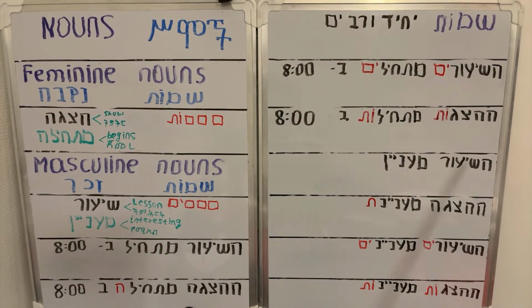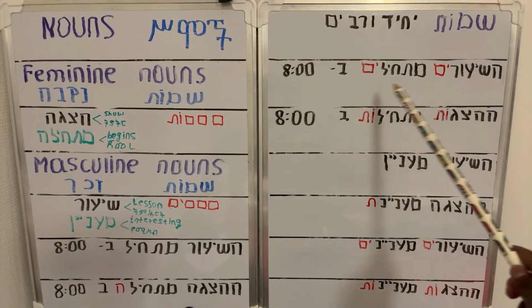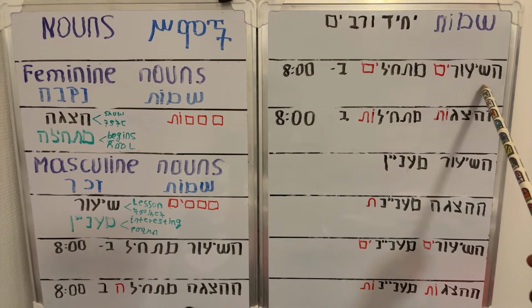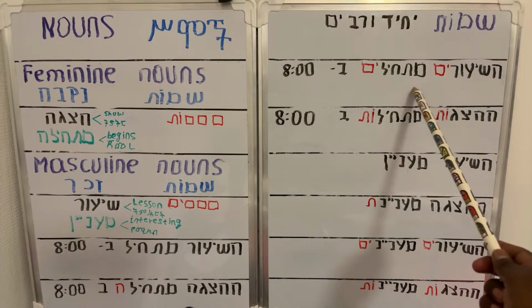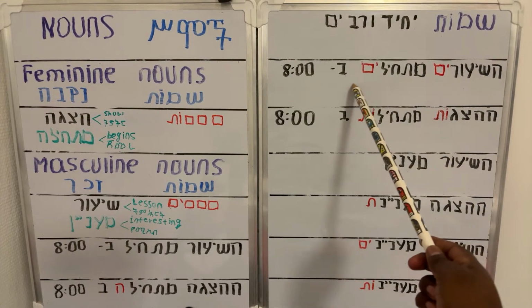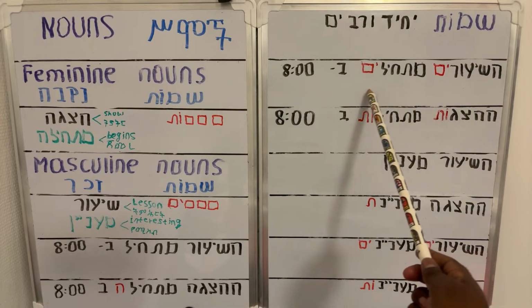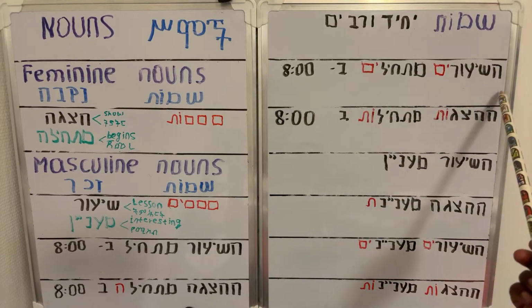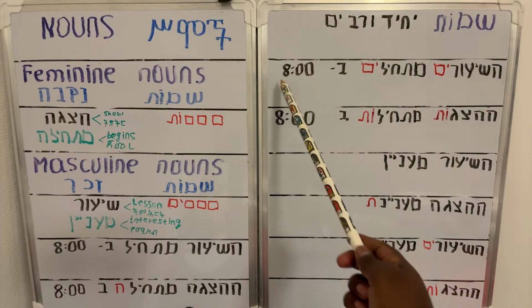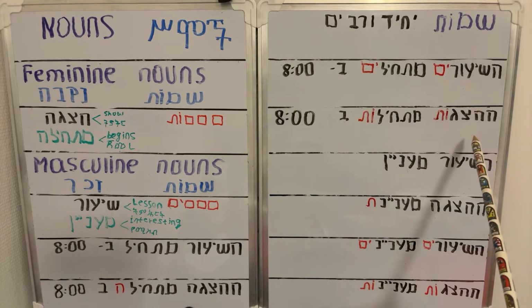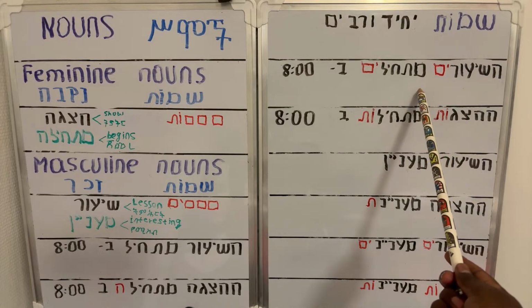Here, this one is the plural, רבים. זכר ברבים. השיעורים מתחילים ב8. This is the plural form of male genders.